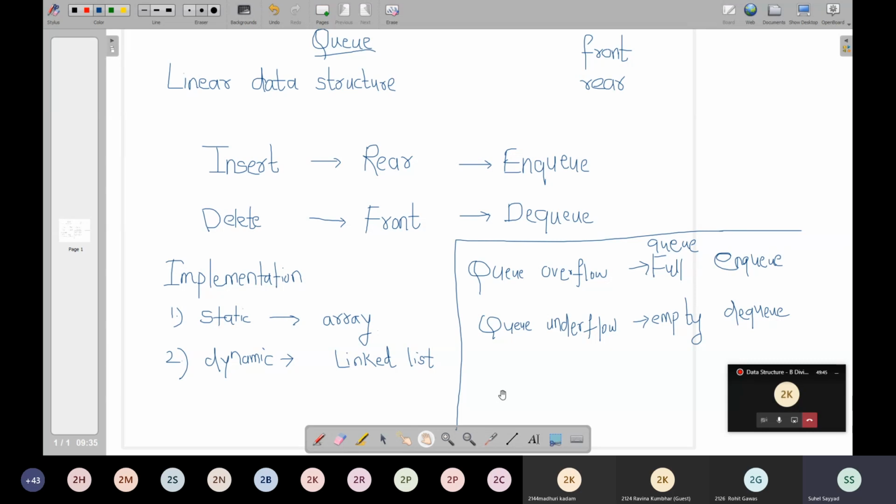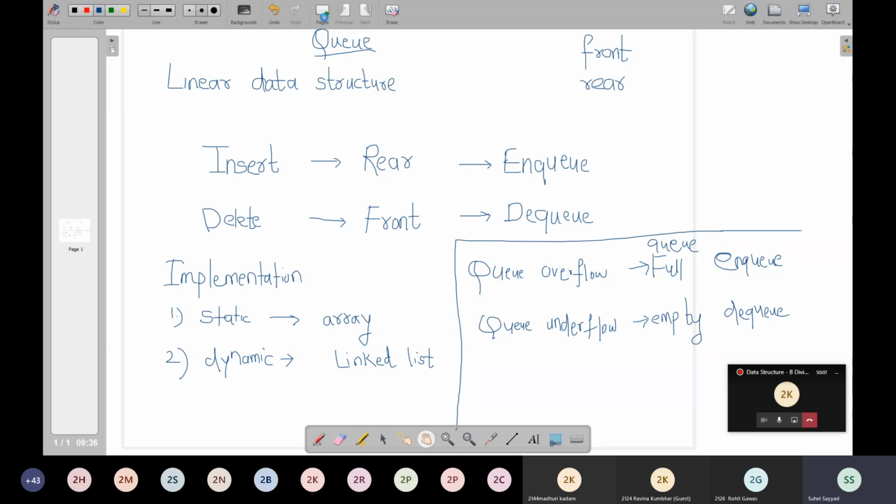Two implementations: static with the help of an array, dynamic with the help of a linked list. And two phenomena, overflow and underflow. Overflow is related to NQ and underflow is related to DQ. Now let us first discuss the static implementation by taking relevant examples, and then the dynamic implementation, right?